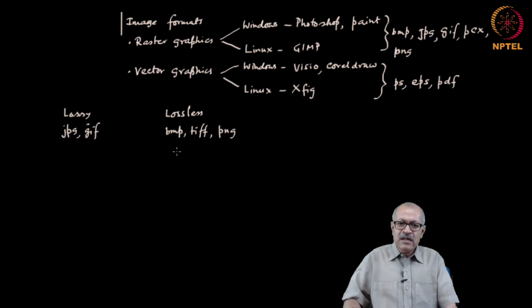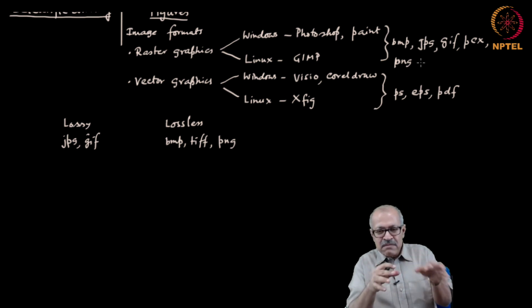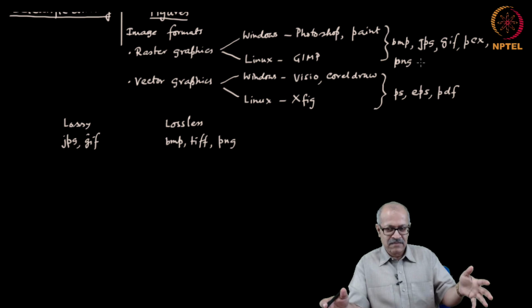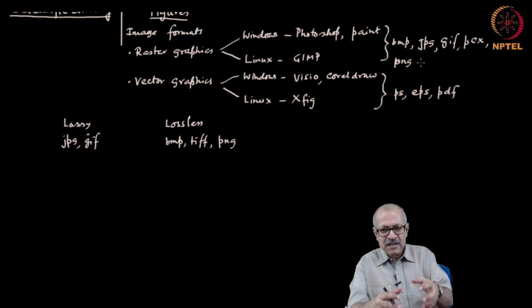So, if you are using only raster graphics images like this, then normally as I said, it might be a bit blocky, and the way to avoid that is to create the figure in relatively large size, so that when reduced in size, the blockiness goes away.